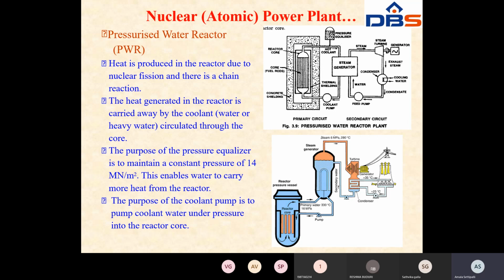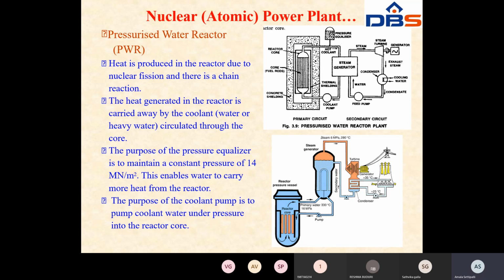See, here this is a nuclear reactor and here the steam generator, which is also nothing but a heat exchanger. The main parts in the schematic arrangement of a nuclear power station are the nuclear reactor, heat exchanger or steam generator, steam turbine and alternator.